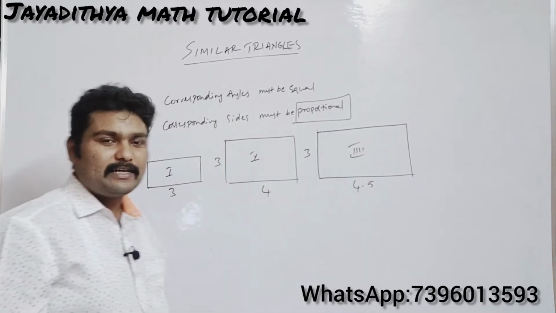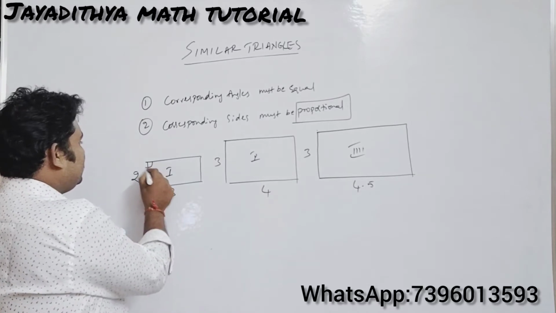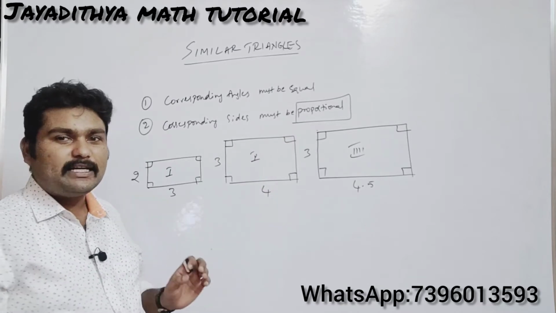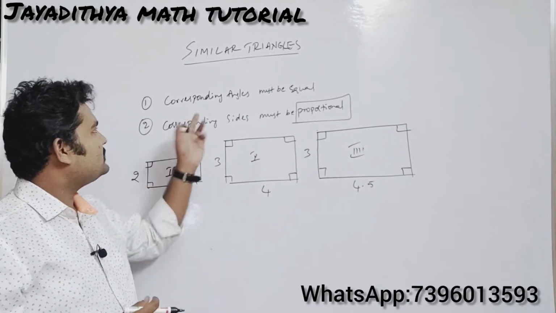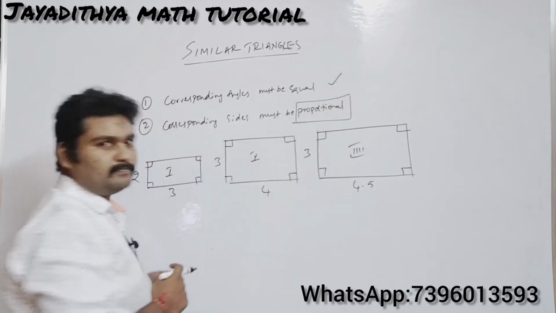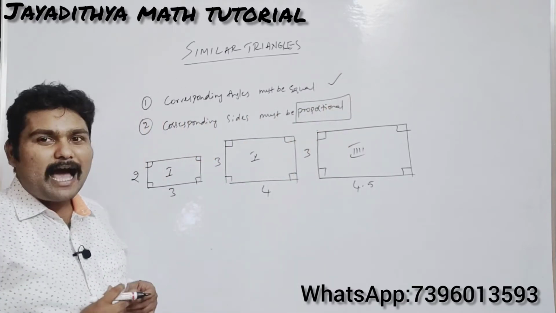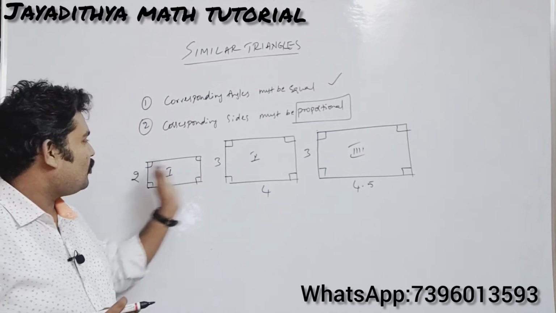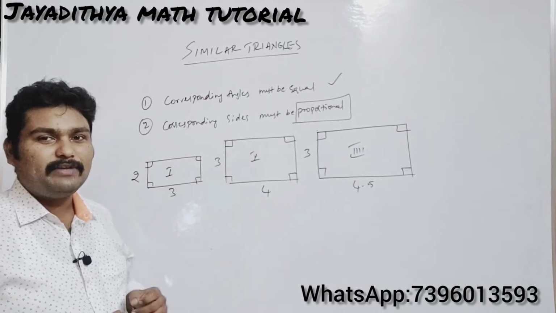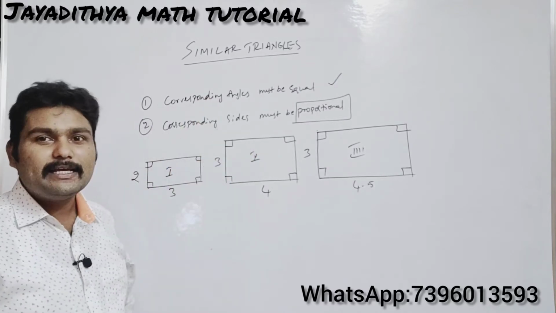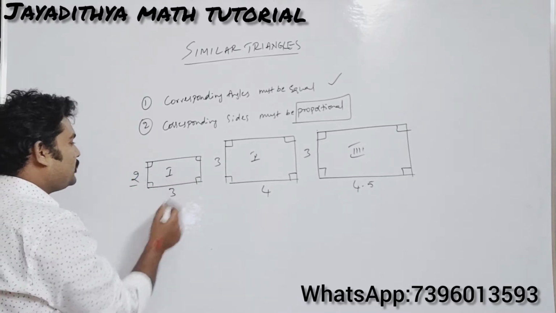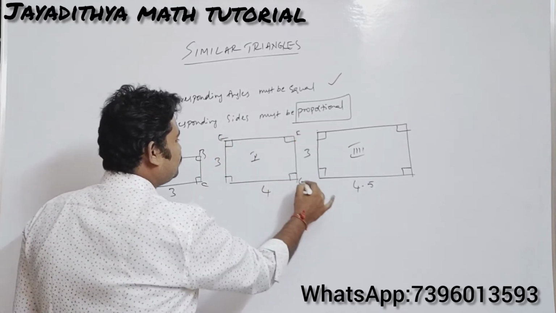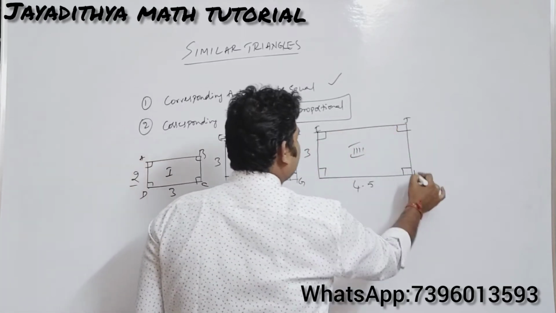Here you have 3 rectangles. In all the cases, all the angles are 90 degrees, because it is a rectangle. In all the 3 figures, all the angles are right angles. So corresponding angles are equal. Now, which 2 figures are similar? I am asking you which 2 figures are similar here. In order to check, the first condition is already satisfied in all the 3 figures, and we should check for corresponding sides now. Let me take the first as A, B, C, D, the second as E, F, G, H, and the third as I, J, K, L.